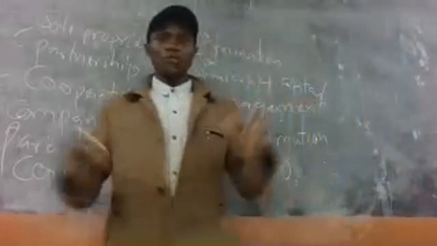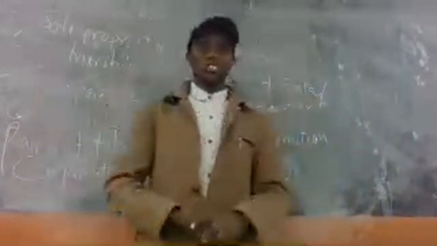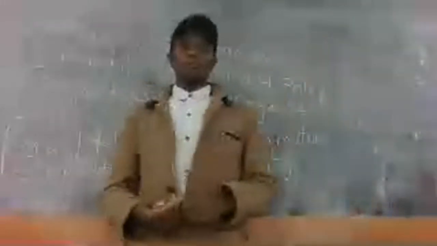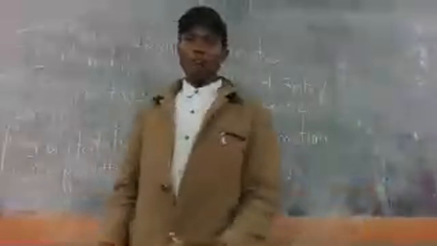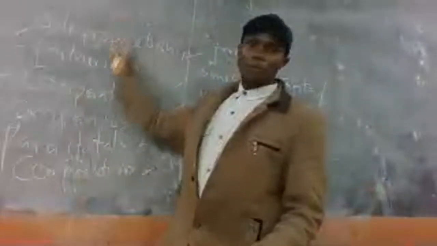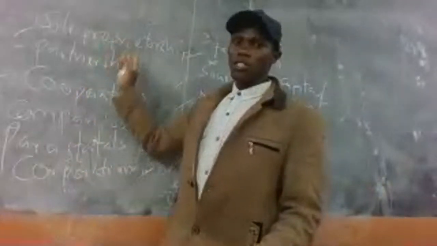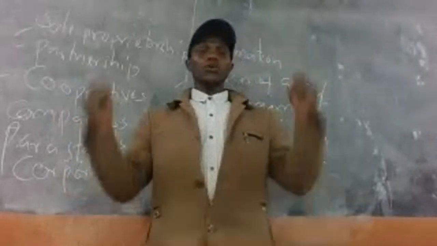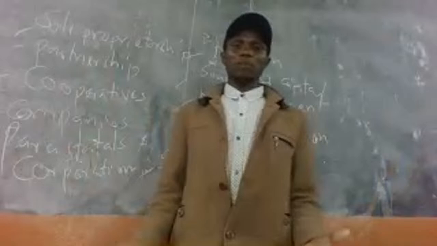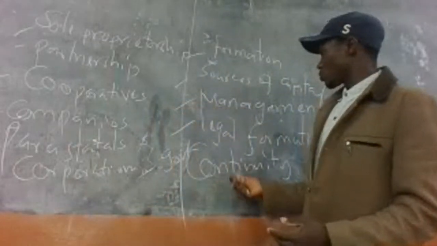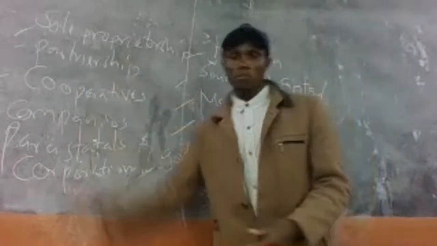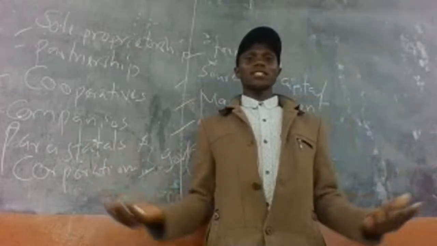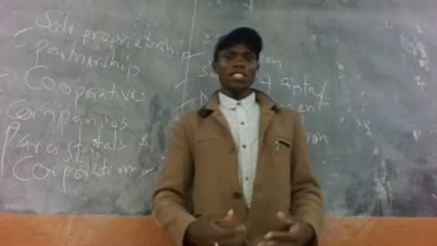When you look at the formation of each type of business unit, we will be able to understand the features of them. When we look at the source of capital of each type, from the sole proprietorship, partnership, cooperatives, companies, parastatals and corporations, you will be able to master the whole of this topic. When you understand the management of these forms of business unit, you will be able to understand them.